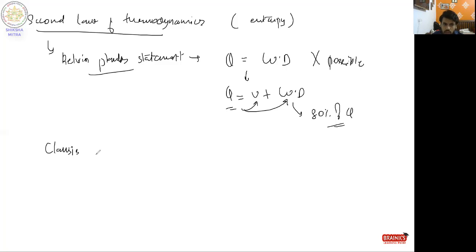Next is the Clausius statement. So what does the Clausius statement say?